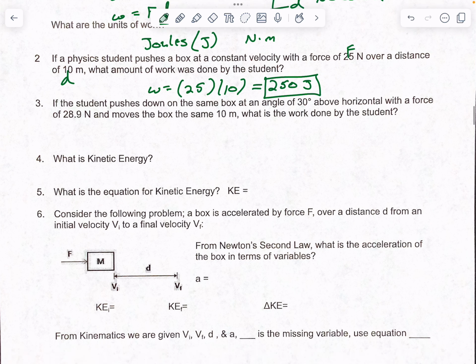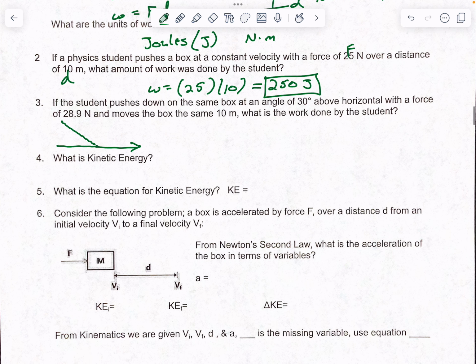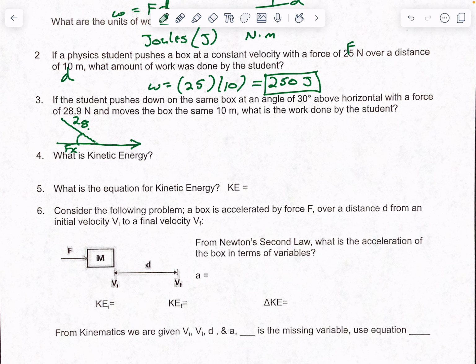Now, if the student pushes down the same box at an angle of 30 degrees above the horizontal with a force of 28.9 newtons and moves the box the same 10 meters, what is the work done by the student? So now I'm pushing down at an angle, and the box is going this way. I need to figure out how much of this force is actually happening in the same direction as the box. So this 28.9 is not the exact same direction as my box. So I got to find that side of the triangle, and we know our angle is 30.